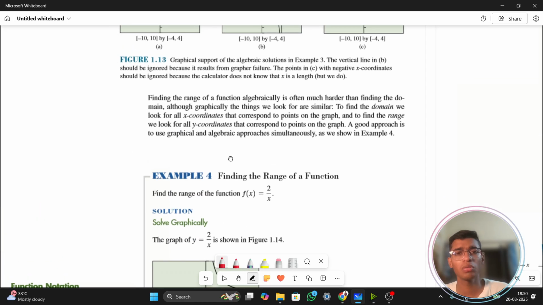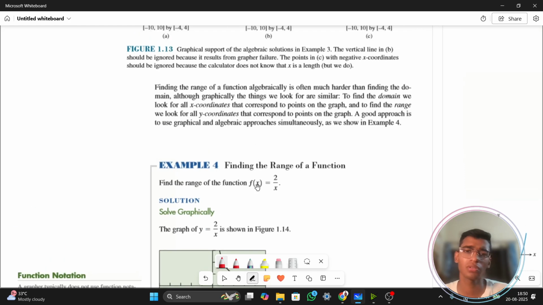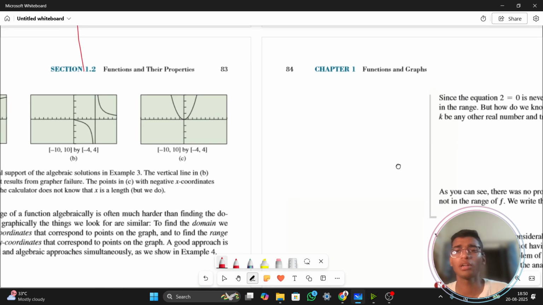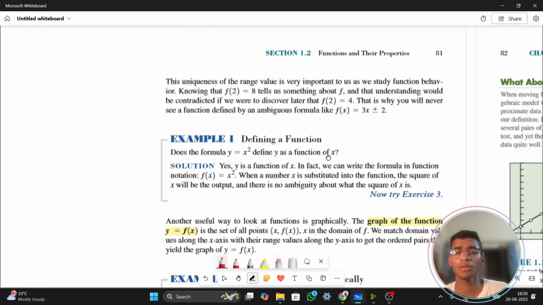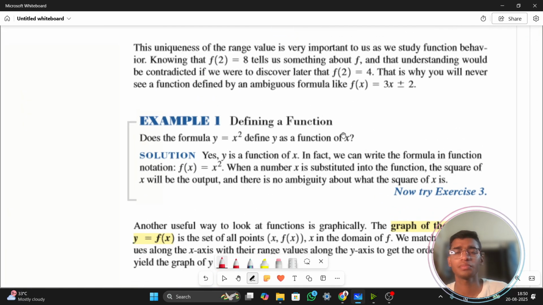Now they are talking about x coordinates and y coordinates. Okay, let's solve them graphically, then only we can find out what exactly we need to check. The first is an example.